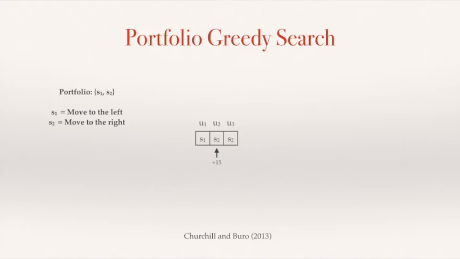So we're going to keep this configuration for the units for now. Then we move to the second unit, and we try another combination. Now we replace S2 by S1, and we evaluate it. We see -15, so this is not looking good for our player. So we roll back and we keep the S2. And then we move to the last unit, and we try S1, and we see this value of +20, which is the best value that we've seen so far, and that's going to be the actions that we return for all these units.